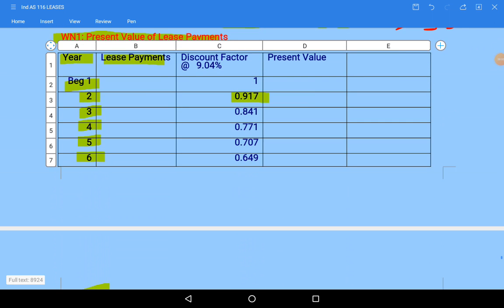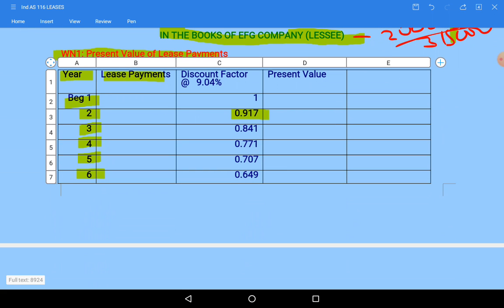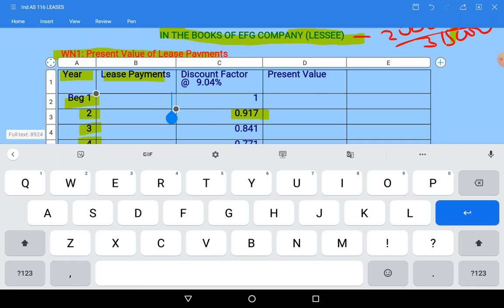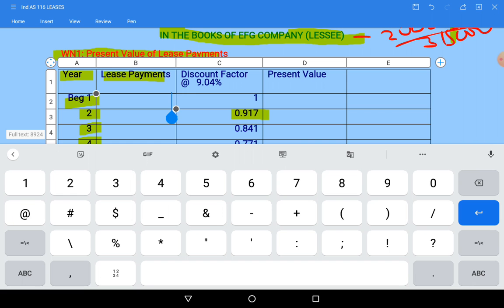For each year, they are saying at the beginning of the year they are paying 5 lakhs in the first year, right? So I will type 5 lakhs here.